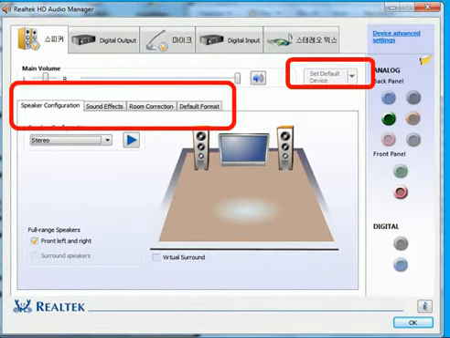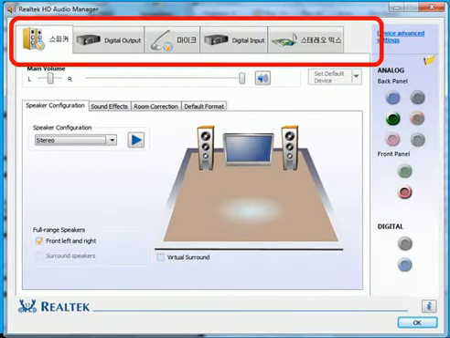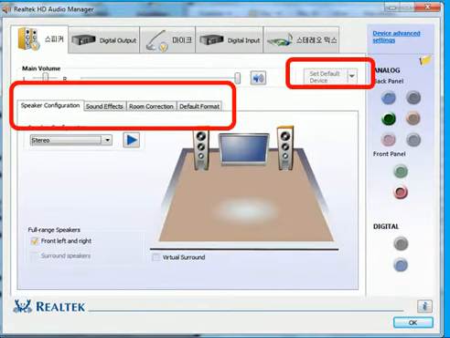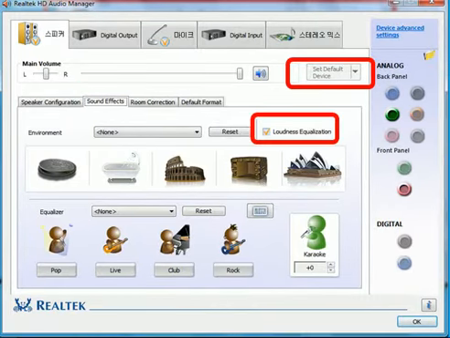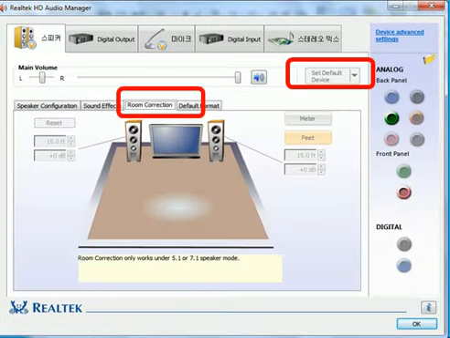I configure these tabs. These ones here. Now the first one, my speaker configuration stereo is set at default. Sound effects are none. That is set as the default. And loudness equalization I selected. Room correction, these are my settings.